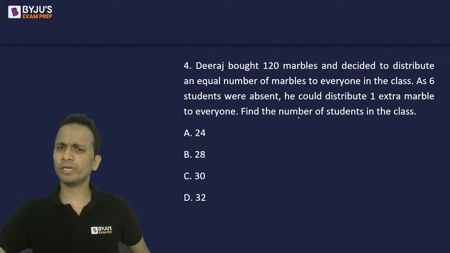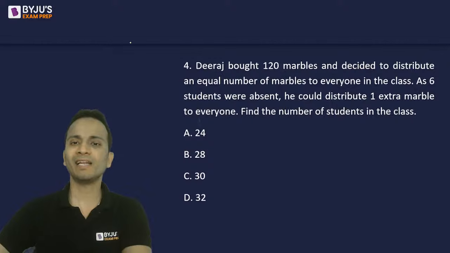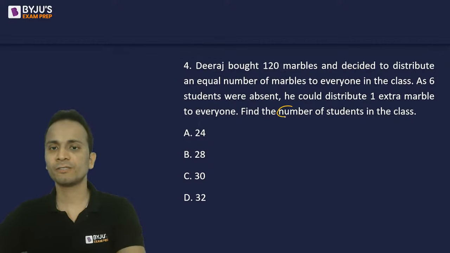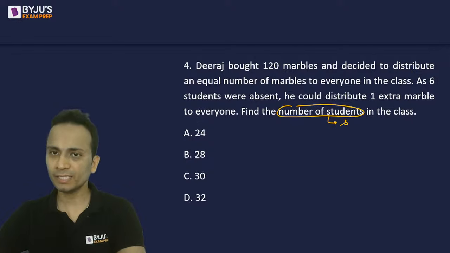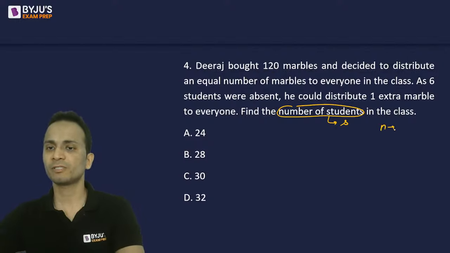Now there are some students and every student will get some marbles. Okay. So let's say the number of students, I'm assuming as S, and every student will get n number of marbles.